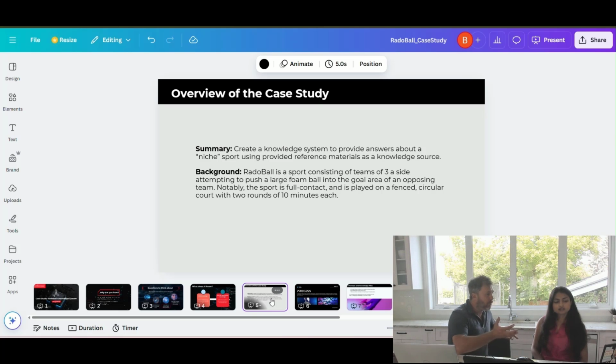So if you pop open, let's go over to your ChatGPT and take a look. Let's roll through this and we'll see how this works. We'll start up a new chat. Perfect. I see 4o is what you're looking to use. Part of the case study is dragging and dropping. You're going to be taking the case study that we have there for Radoball with the rules.